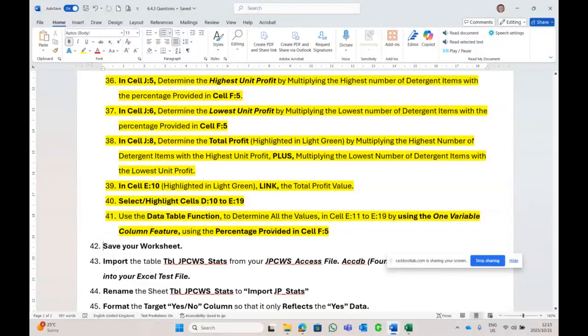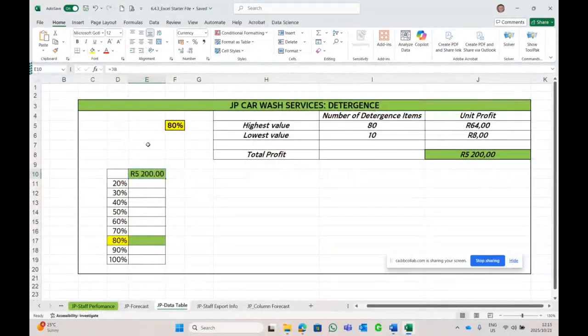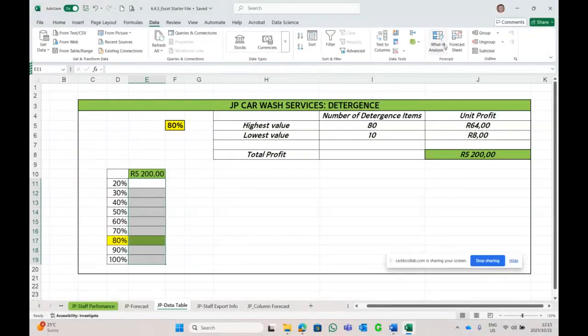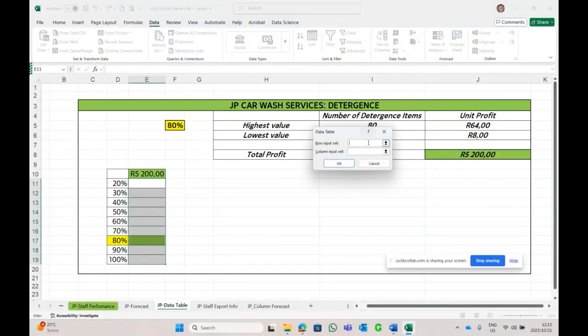And here we go. So we're going to select E11 to E19. Step 1. E11 to 19. Not excluding. That is the value, the one. In other words, from the 20% down, but only focusing on the column. And we go to data table, which is the what if analysis using the data table feature, focusing only on the column, not the row.